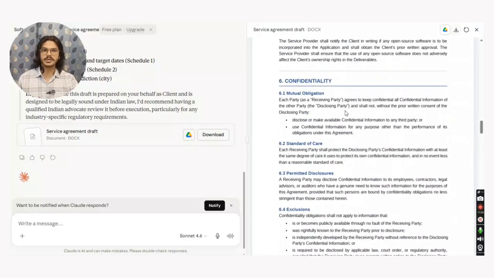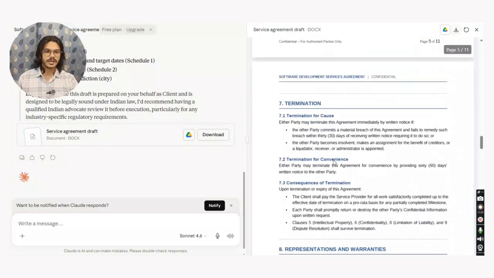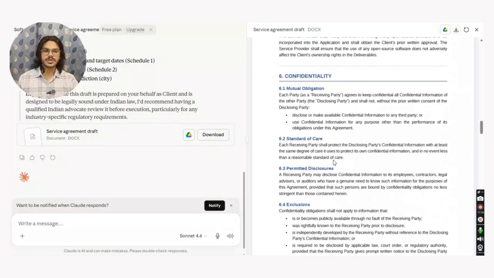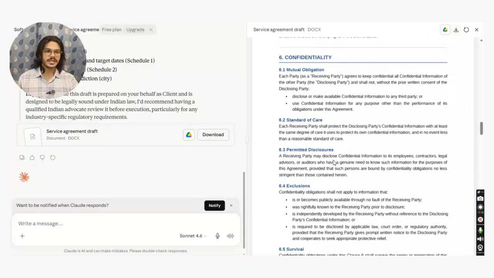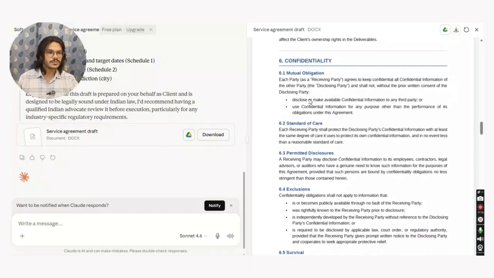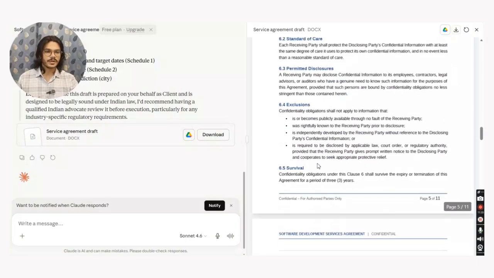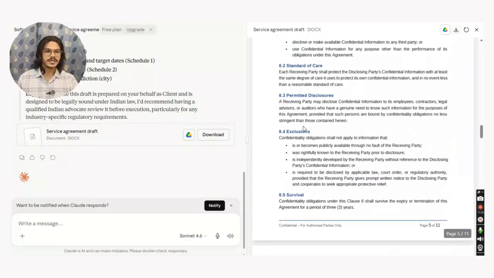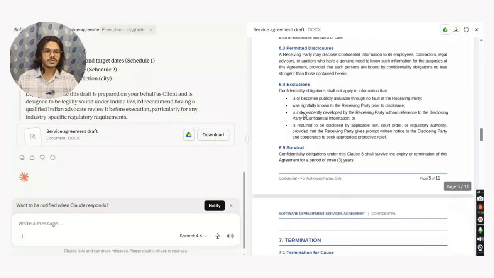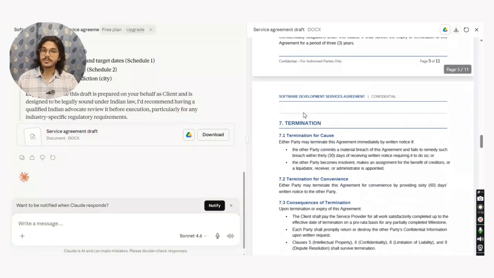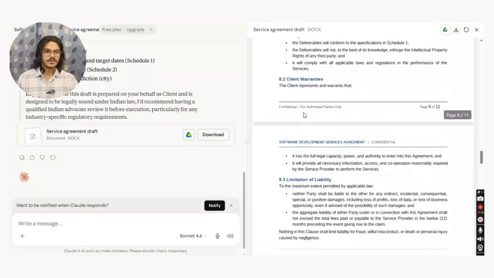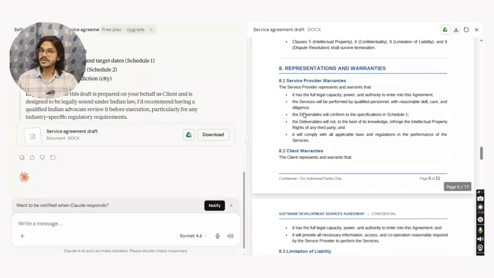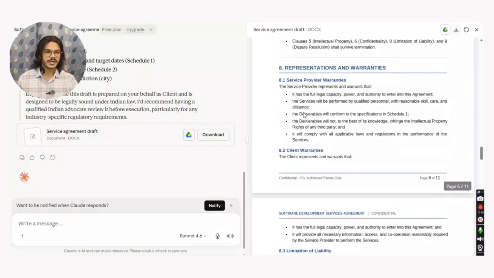Intellectual property clause is there, confidentiality clause is there, right? So confidentiality was mutual according to the context that I provided. Let me see if it is mutual or not, the other party, the disclosing party. So yes, it is mutual because it says each receiving party. I can see in 6.2, standard of care, it says each receiving party, so it's mutual. Then termination clause is there.